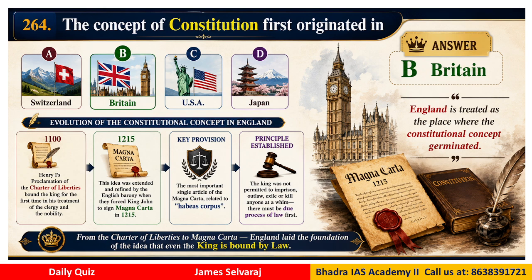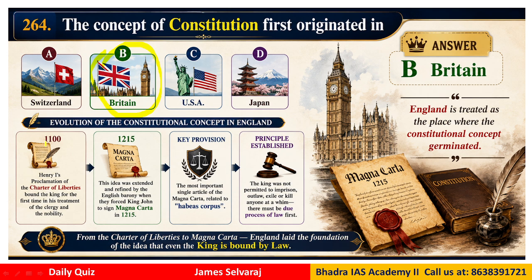Question number 264. The concept of constitution was first originated in which country? We have Switzerland, Britain, USA, Japan, and the correct answer is Britain. Though we had the idea even earlier, the recognition is given to Britain.